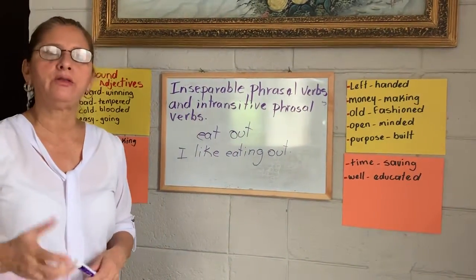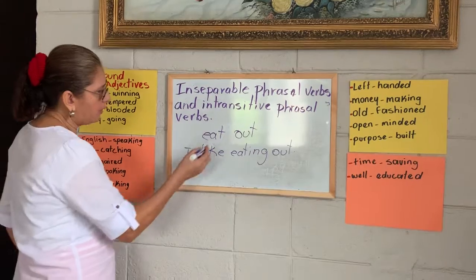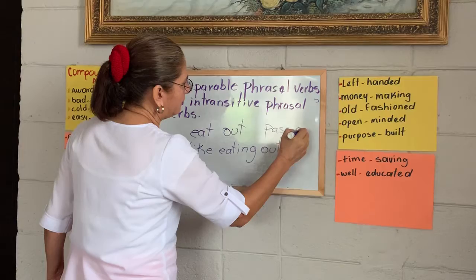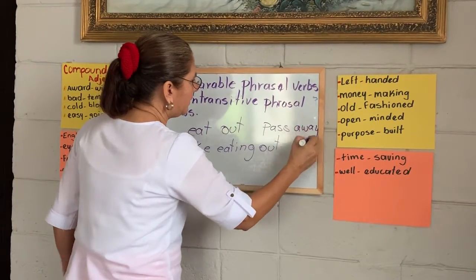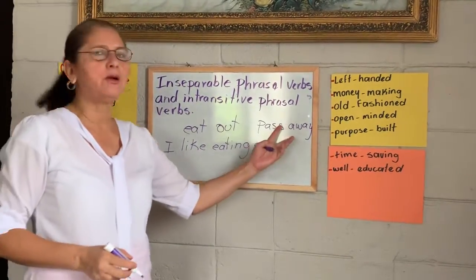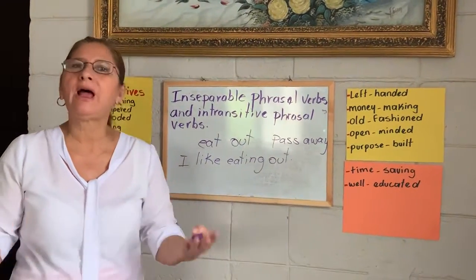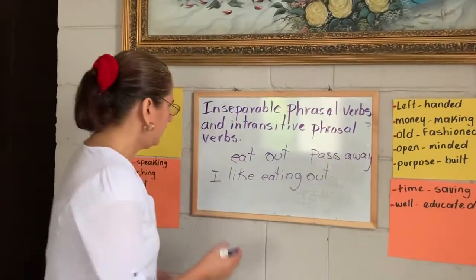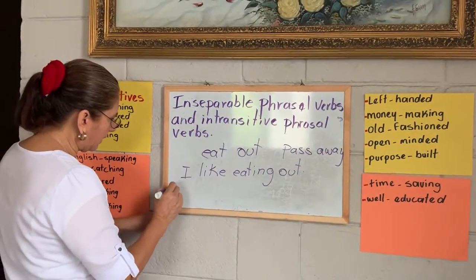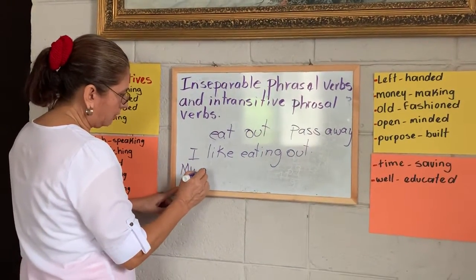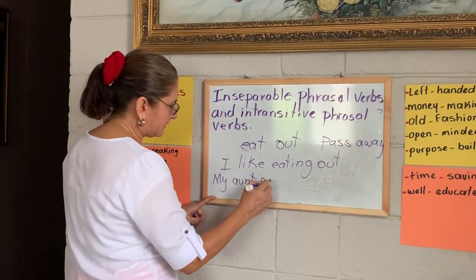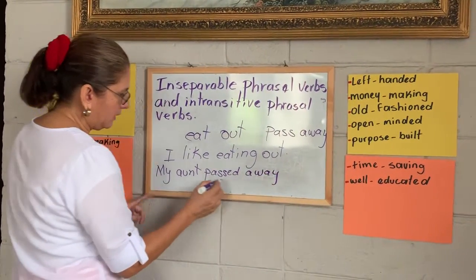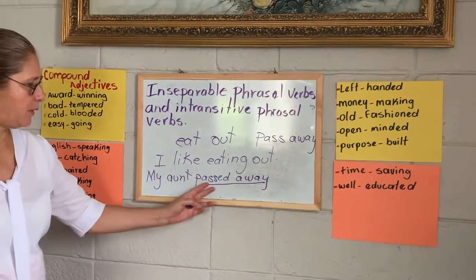I have another example for you. For example, pass away. Pass away is another phrasal verb. What is the meaning of pass away? Pass away is a polite way to say that someone died. I'm going to make a sentence with this. For example, my aunt passed away. Look, this is the inseparable phrasal verb.